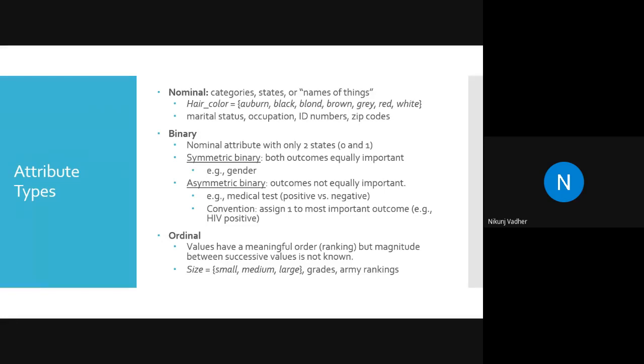We can say corona report positive or negative, or, let's say, diabetes: sugar is present or not. Now, how are doctors treating corona? In the case of a CT scan or MRI, if the damage is up to 20%, they will treat it normally. But if damage is beyond 60, then they treat it as an official corona case and the patient needs some treatment. So there will be a hierarchy. One good example of binary is AM and PM.